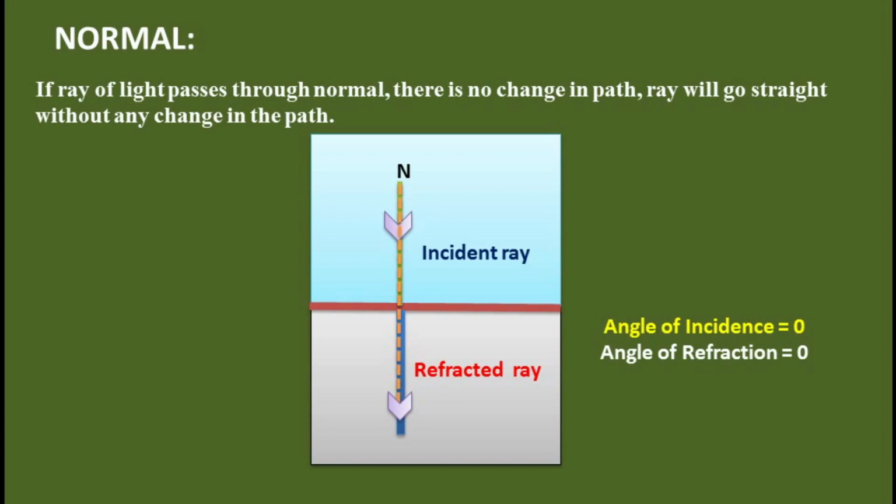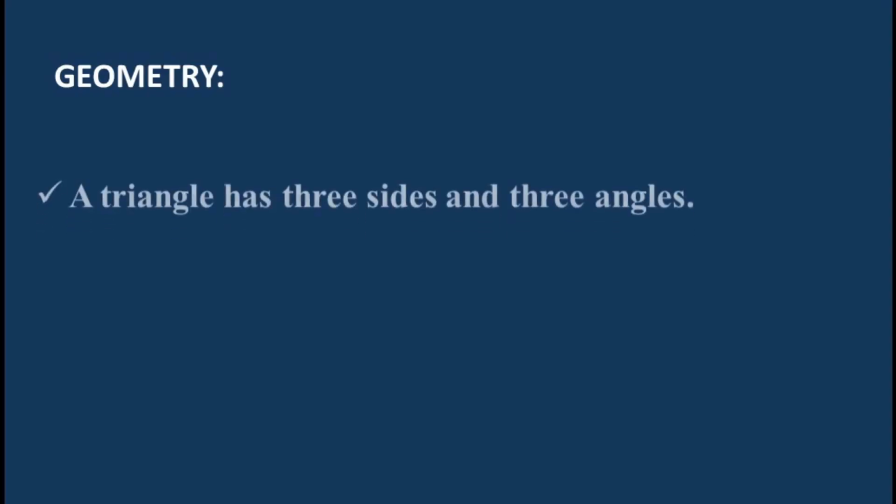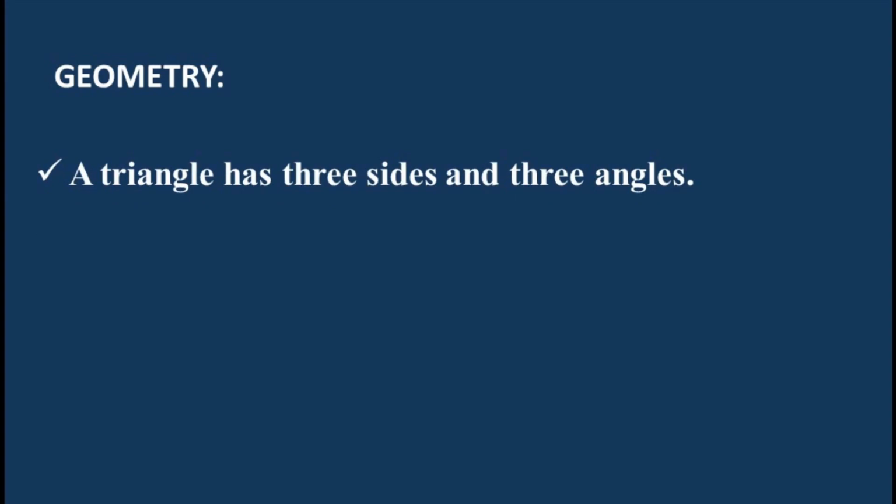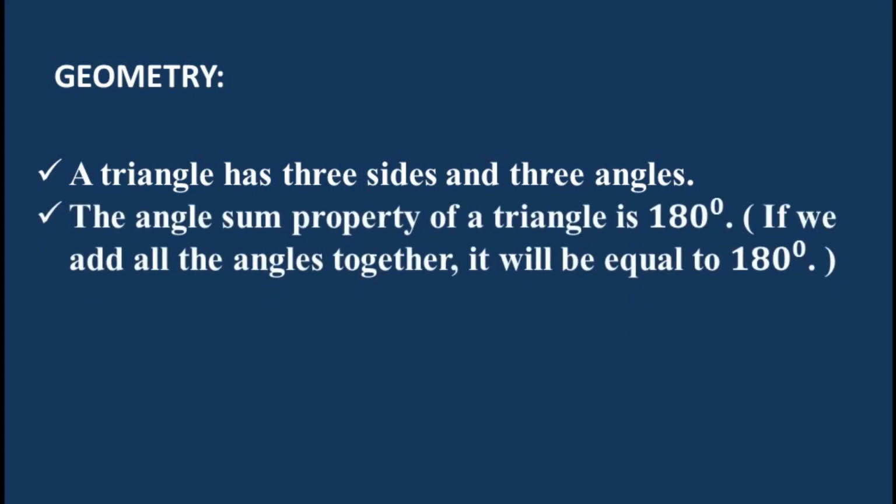Along with this, you must know some simple and basic knowledge about geometry. Number 1, a triangle has 3 sides and 3 angles. Number 2, the angle sum property of a triangle is 180 degree.